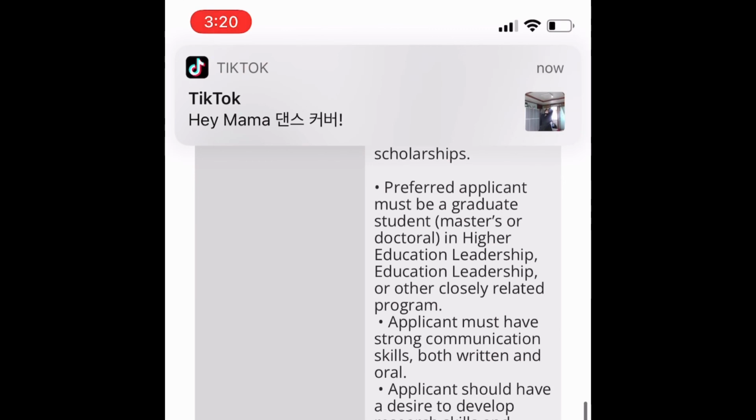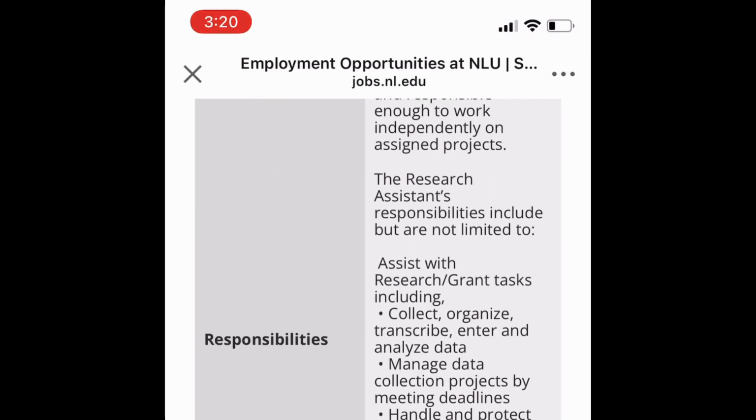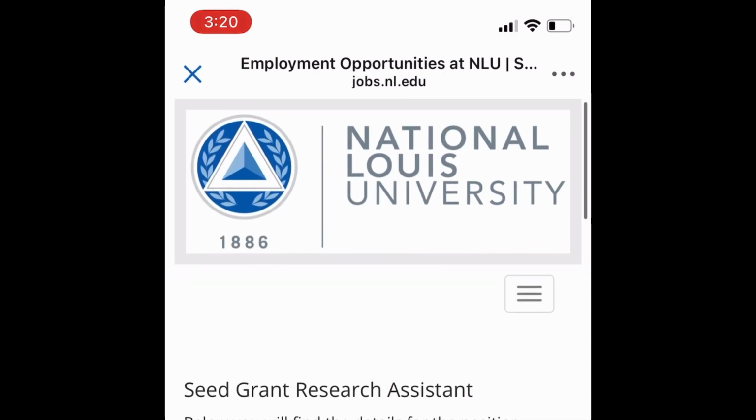So this scholarship, this position which I just opened, will show you all what you need. So when you get the link, you can click and it takes you directly to that.